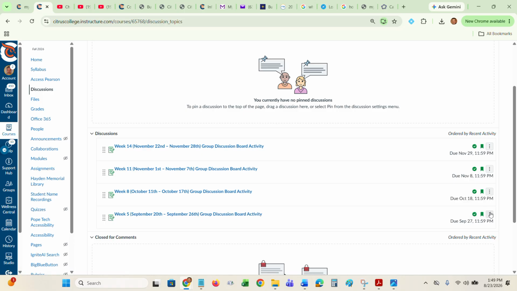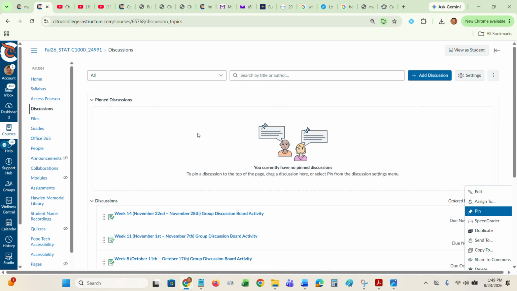As we get closer to the deadline, I'll click the pin button and they will move up here into the pinned discussion area. And that means that you will get alerts, notifications from Canvas if you've set your Canvas up that way. So once a discussion board post has been pinned, you'd be getting some reminders about it. So it's a good thing to do. You can look it up. Just do a Google search.